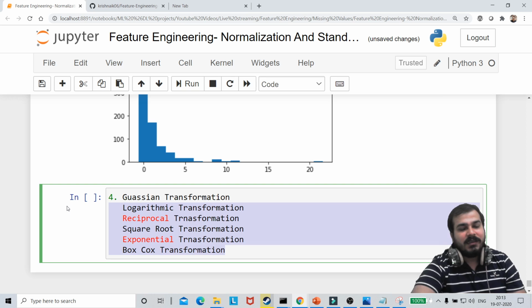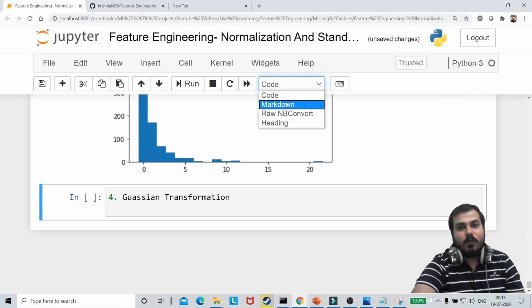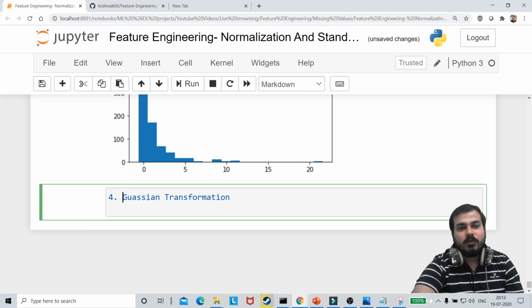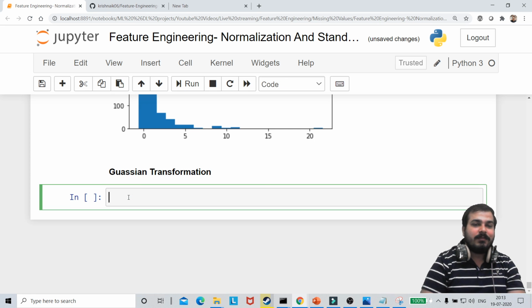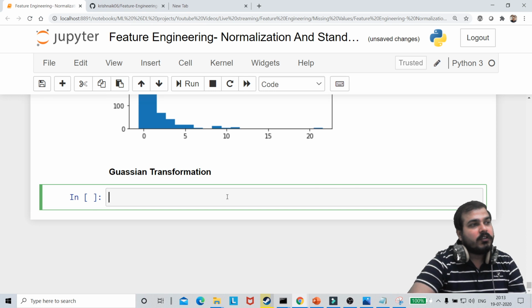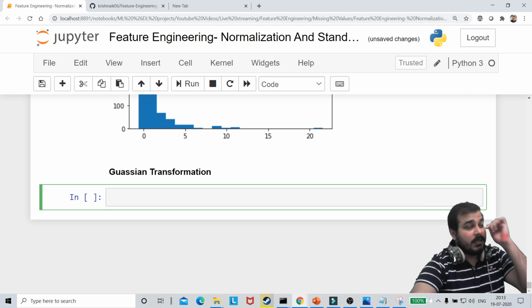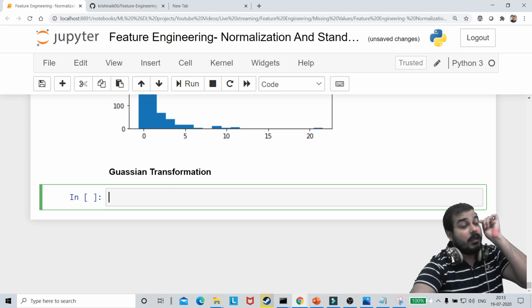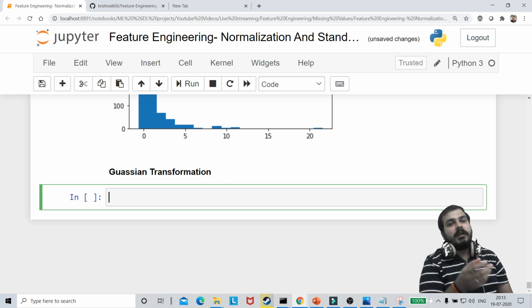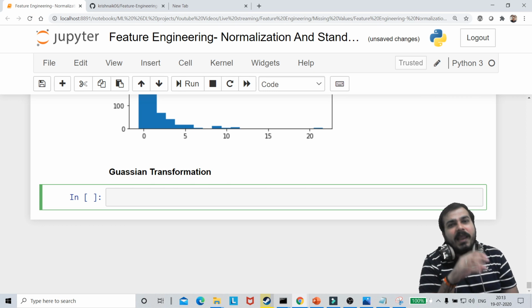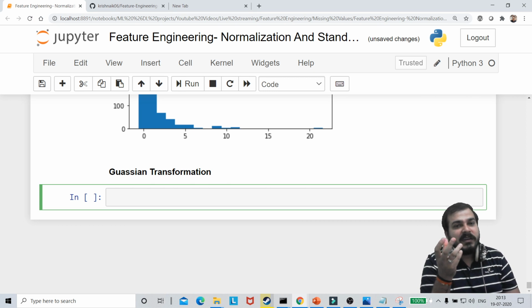It is a very nice way of checking whether your distribution is Gaussian distributed or normal distributed or not. See, Gaussian distributed basically means normal distribution only. Always understand one thing, guys. If your distribution is not normally distributed, we can apply some mathematical equations on that kind of distribution and convert it into a Gaussian distribution.